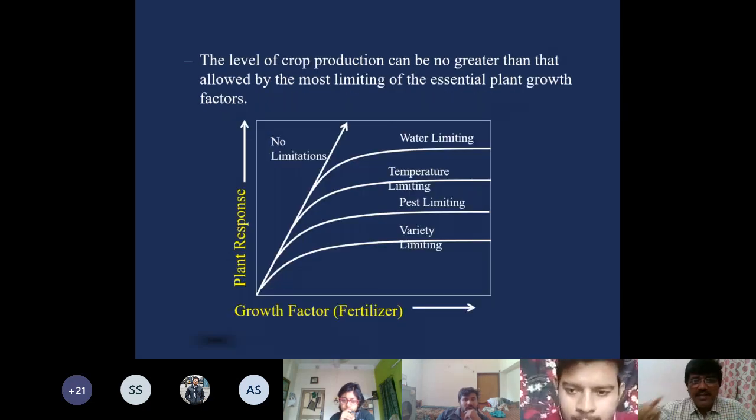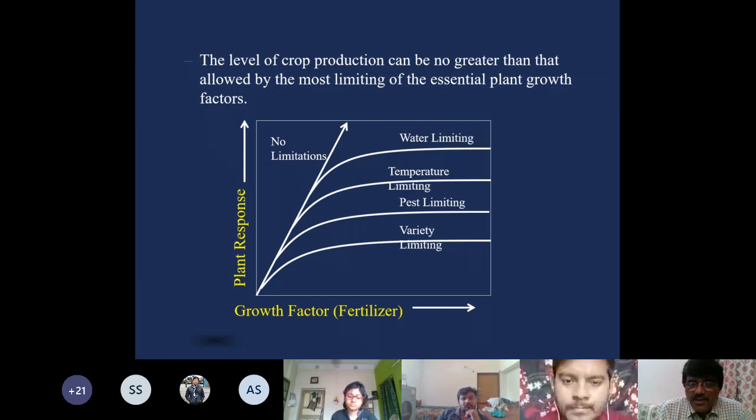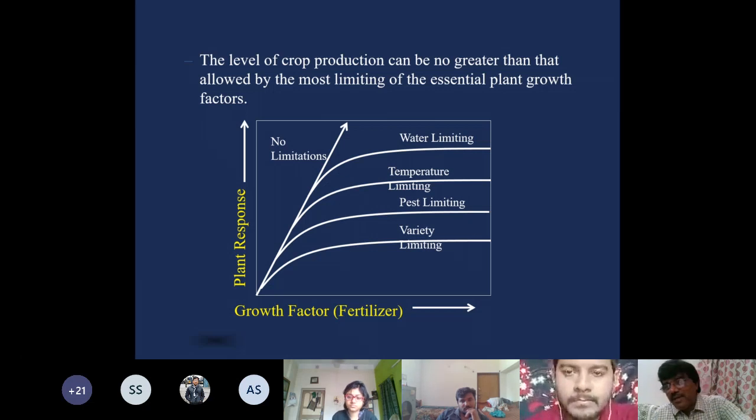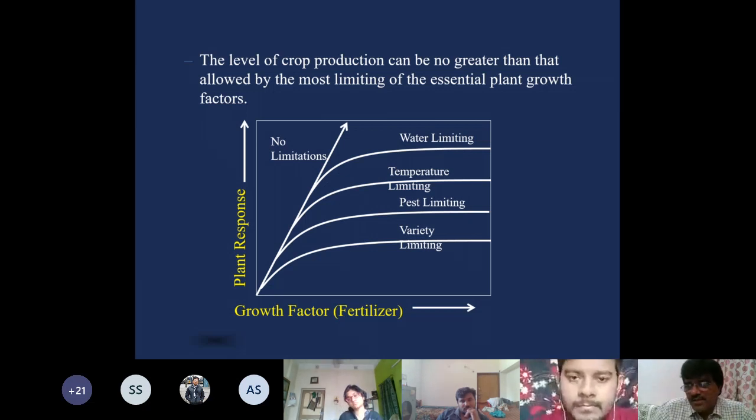You can see in this case, this law can be extended to other growth factors also. Liebig spoke only about the nutrients, elements which are essential for plant growth, but this law can be extended to other growth factors. So it is not just nutrients. There are many factors which limit the growth. I have given you a long list of factors. It is just to show you some examples. You don't take the exact meaning of this.